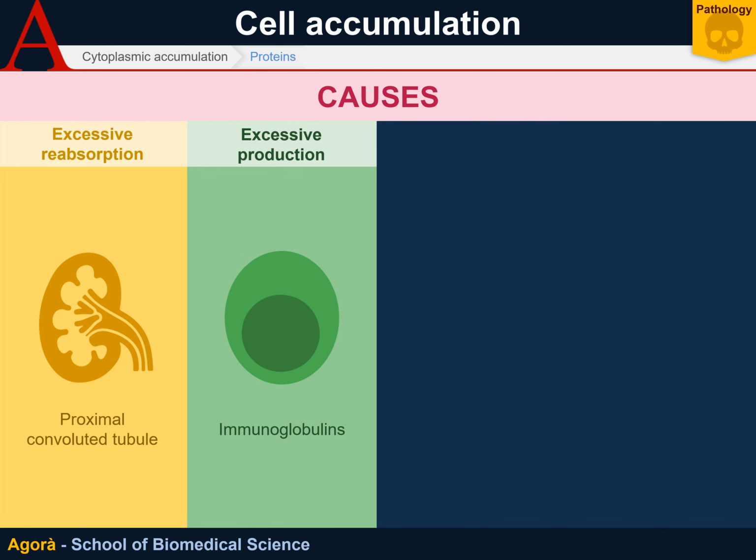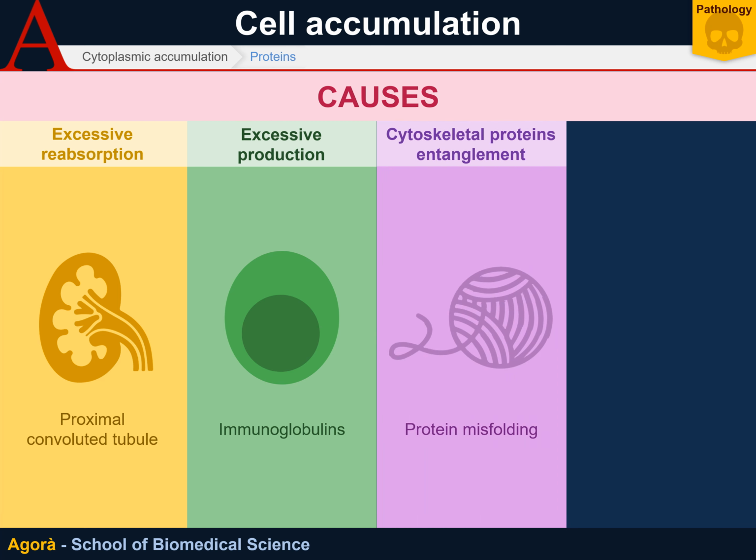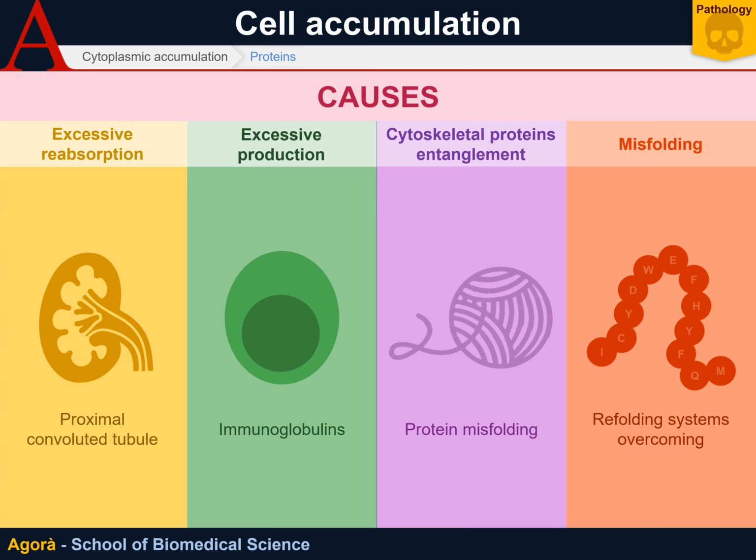Overproduction of proteins, for example, occurs when immunoglobulins are produced in very large quantities by lymphoid tissue neoplasms. Another example is that of protein accumulation in the form of a knot of cytoskeletal proteins, especially neurofibrils. In fact, neurofibrils are apparently the underlying cause of neurodegenerative pathologies. Finally, protein misfolding leads to the formation of molecules that accumulate and take up space, thus engulfing the cell.